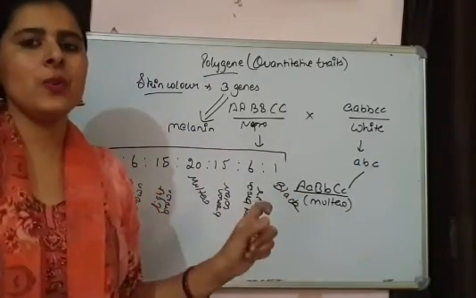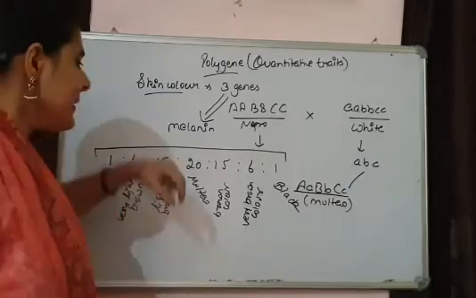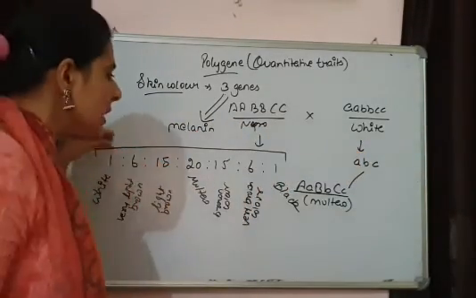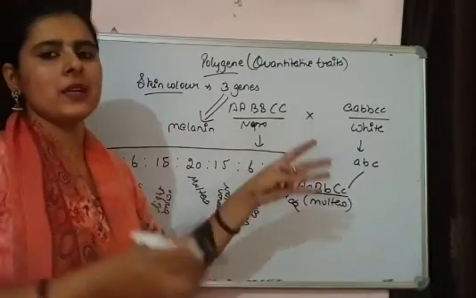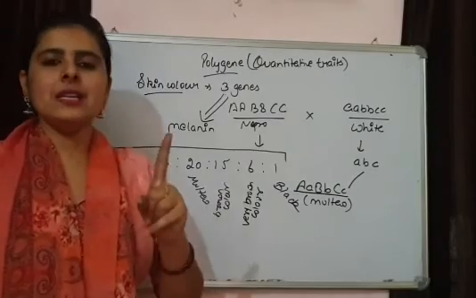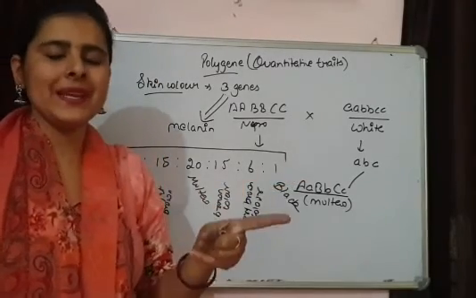Now, what is important here? It is important to count the number of dominant alleles. The more dominant alleles, the darker the skin color. So only one gene or one allele is not contributing to the complete character.